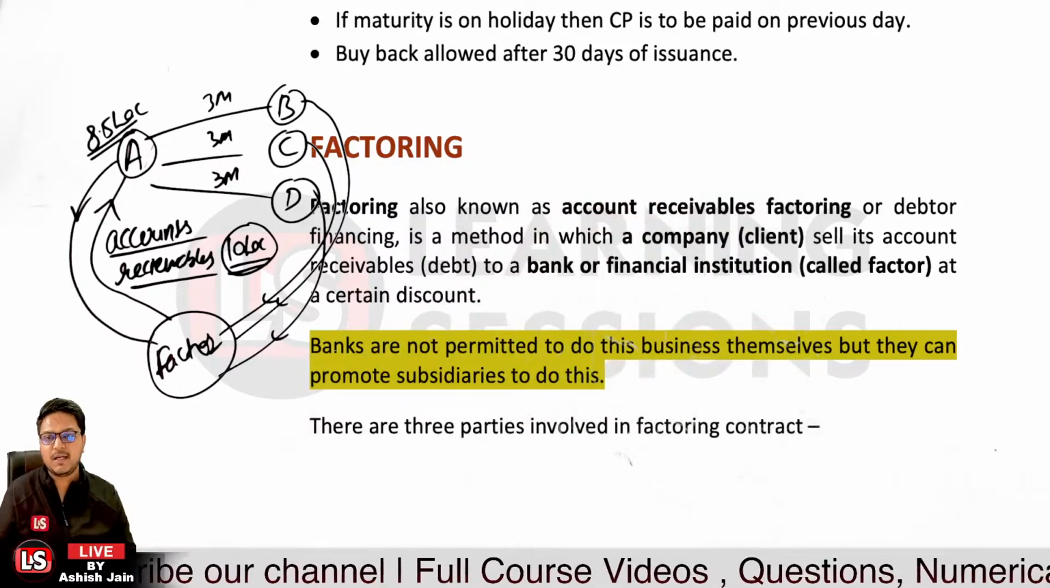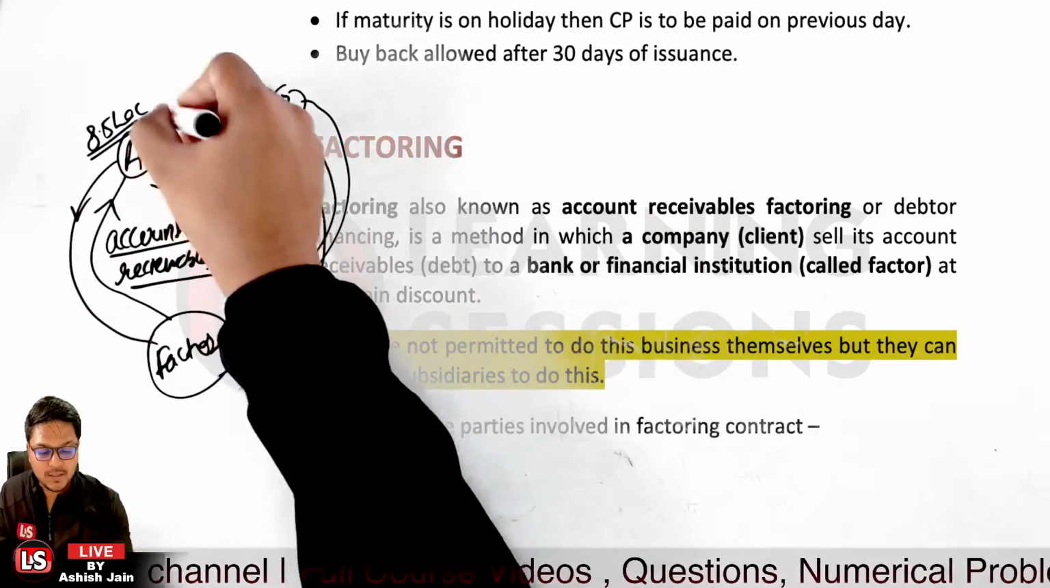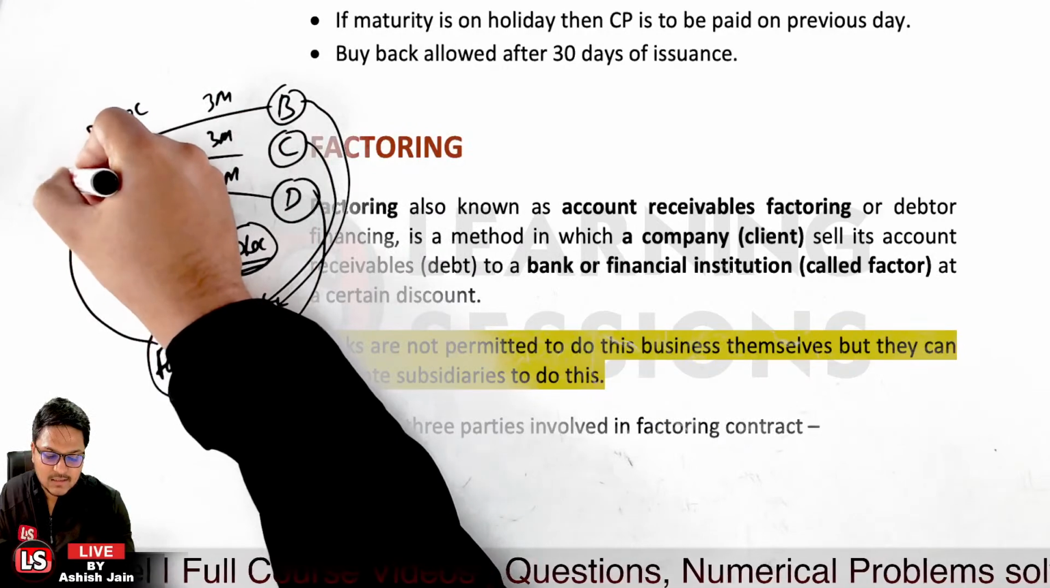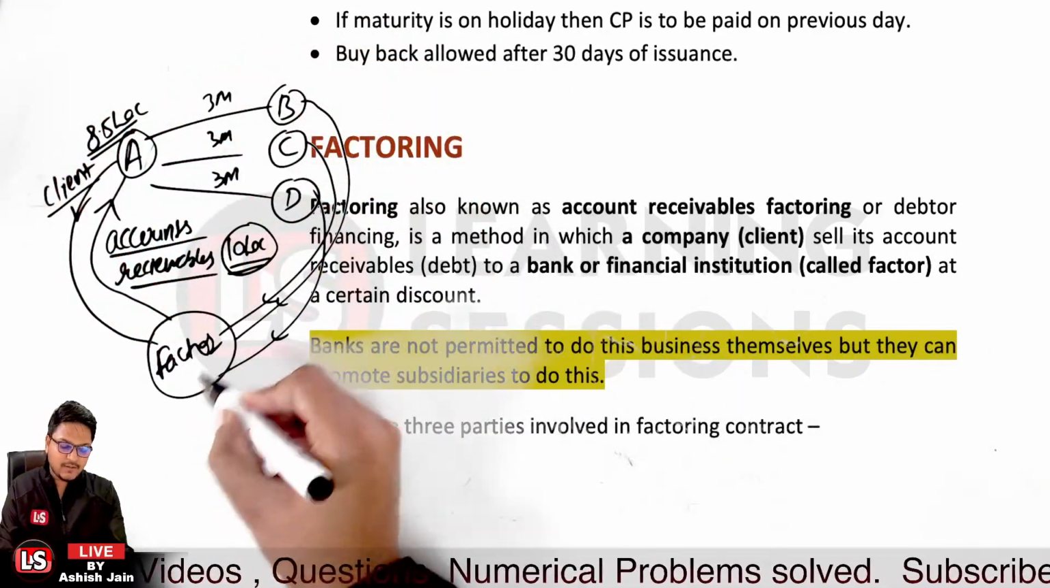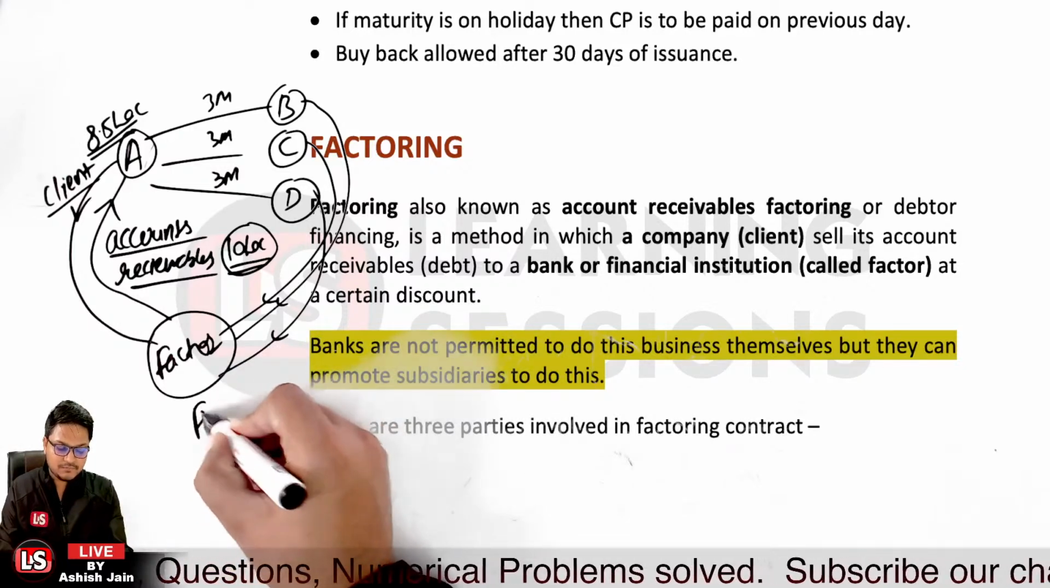So we have three parties: the debtors, the client, and the factor. Person A is the client here. These are the debtors. And the factor is a financier.